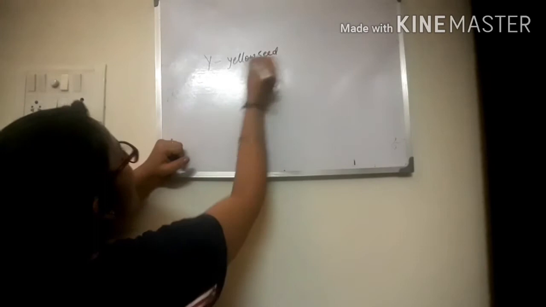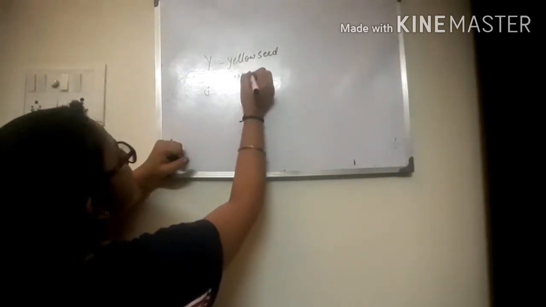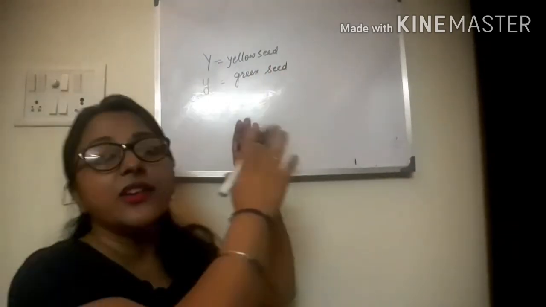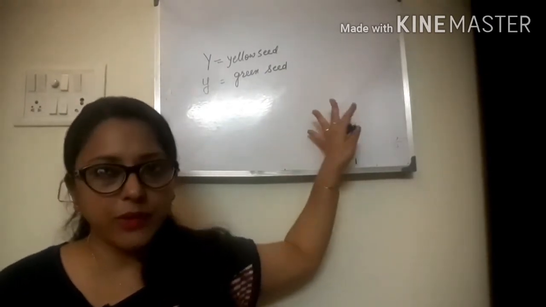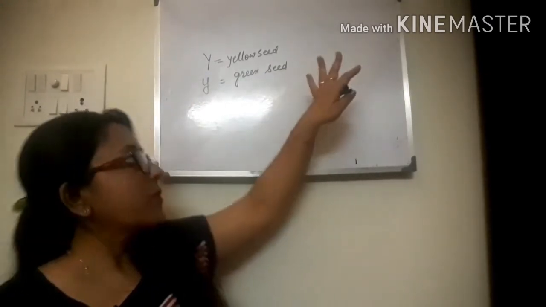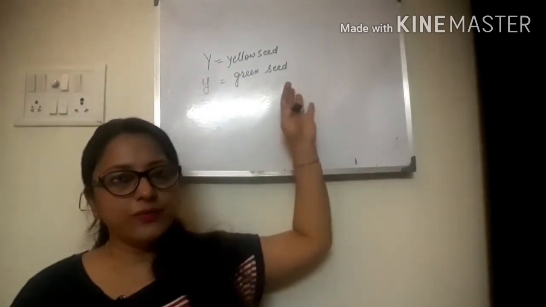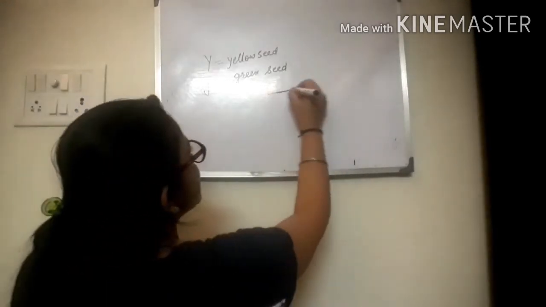Capital Y for yellow seed and small y for green seed. What result will you get after its monohybrid cross? Take this as your homework. I will give the result in our next session.